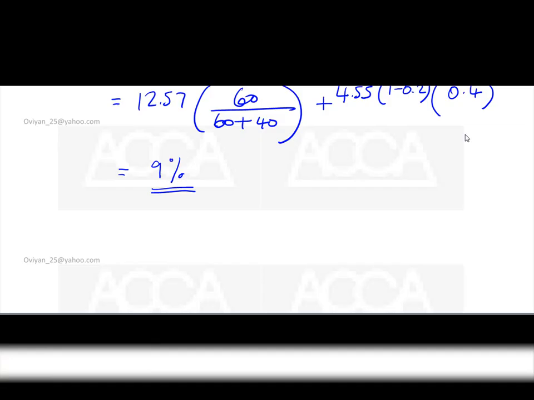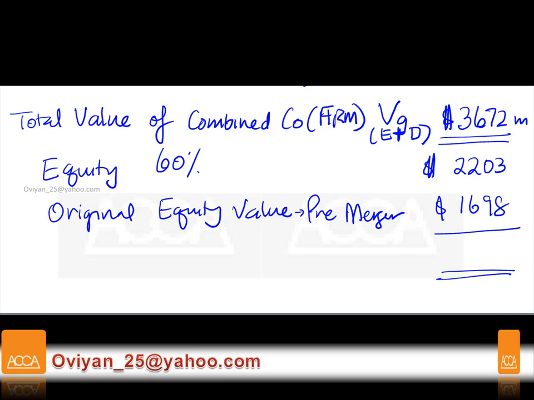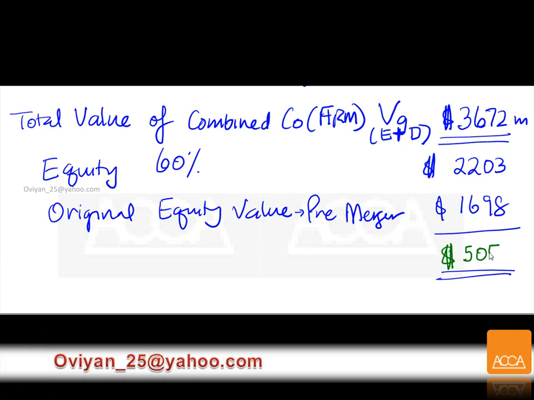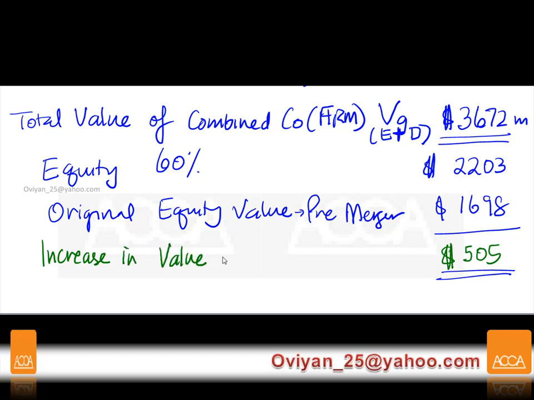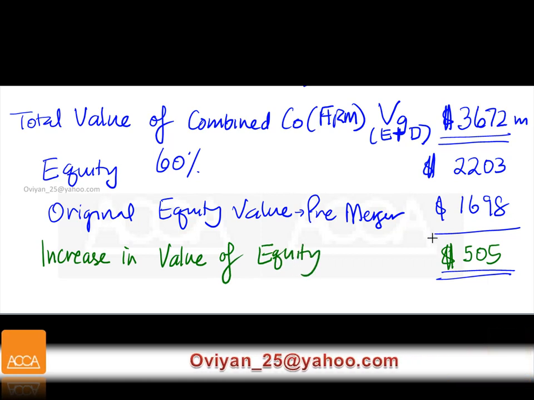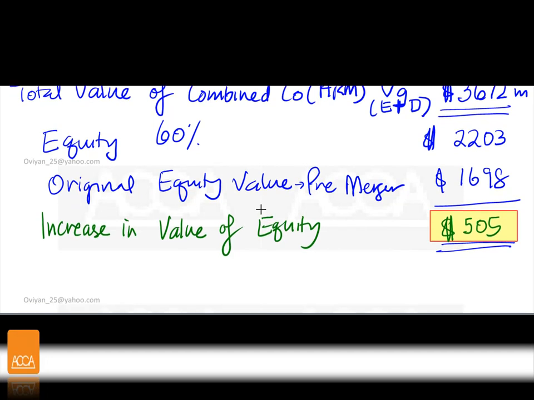Post-merger equity value is going to be 2203. So you're going to combine this with 1698, giving us a synergy of 505. This is called an increase in the value of equity. This is actually the main answer here. Obviously, you will have marks for whatever we have done just now. This is going to be part of the answer.